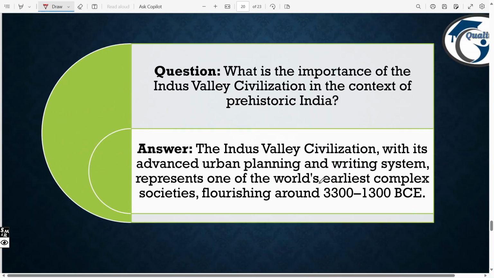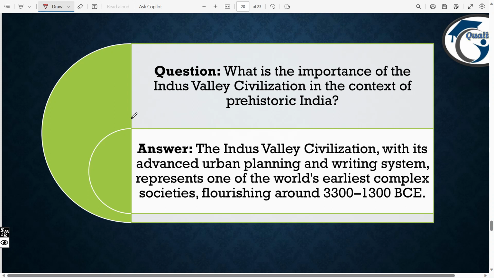Next, what is the importance of the Indus Valley civilization in the context of prehistoric India? You have to know about the Indus Valley civilization, but I have not discussed it. This is the second topic in Indian history, but you have to know about it here. The main reason is that important questions can be asked here. So you have to know about this.